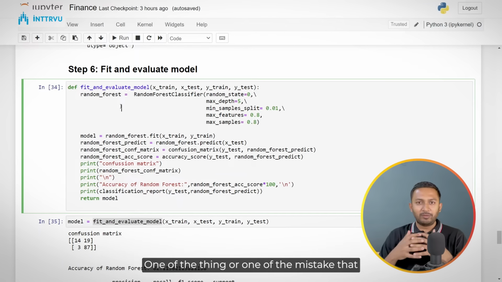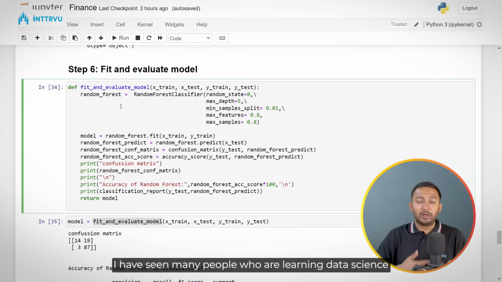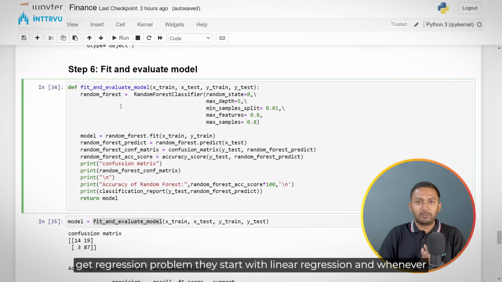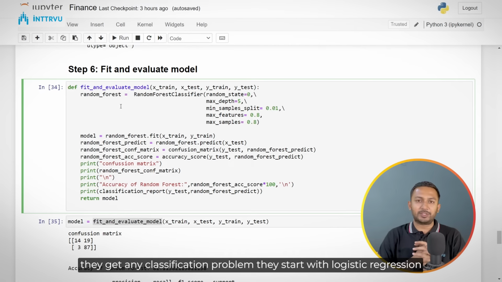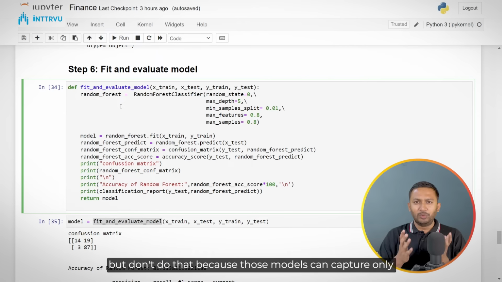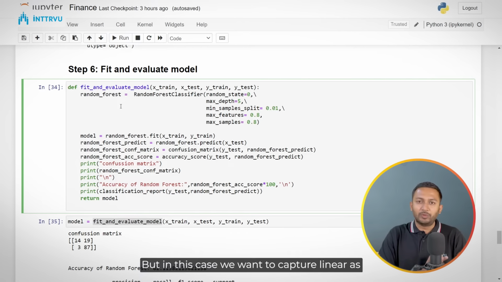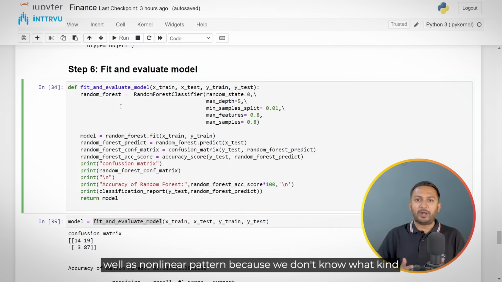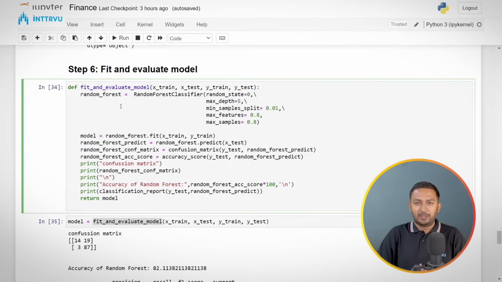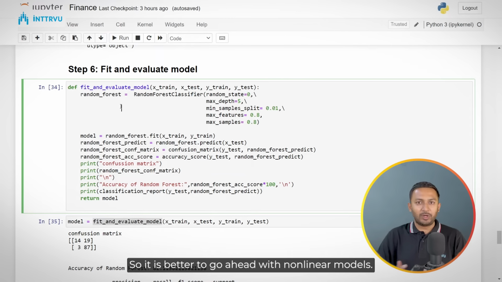One mistake that I have seen many people make when they are learning data science and machine learning for the first time is that whenever they get a regression problem, they start with linear regression, and whenever they get a classification problem, they start with logistic regression. But don't do that, because those models can capture only linear patterns. In this case, we want to capture linear as well as non-linear patterns because we don't know what kind of pattern is there, so it is better to go ahead with non-linear models.